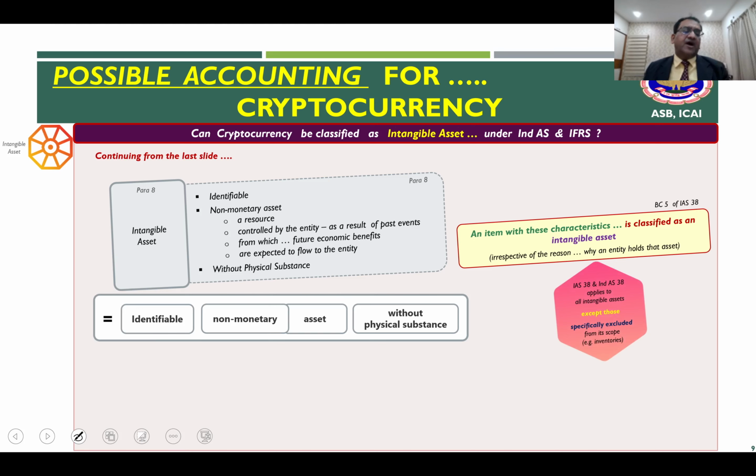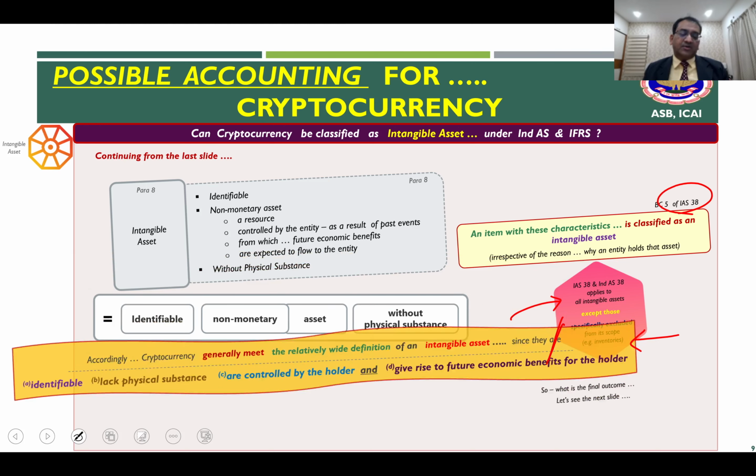Right? So therefore, Ind AS 38, and this, as I've told, applies to all intangible assets, except those which are outside the scope, like inventories, which we saw. And therefore, even cryptocurrencies will also be within the scope of this standard, Ind AS 38 or IAS 38. Right? That's the way you have to conclude.